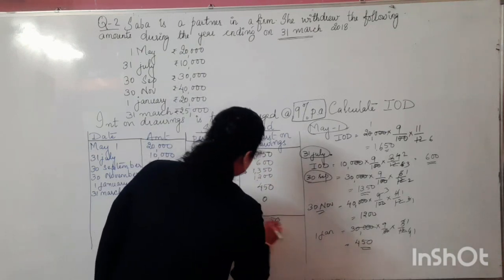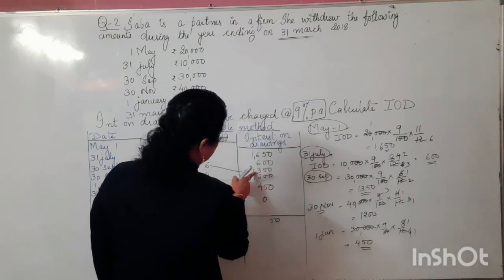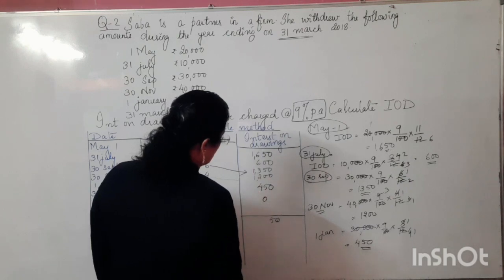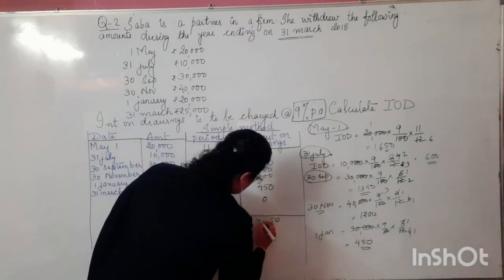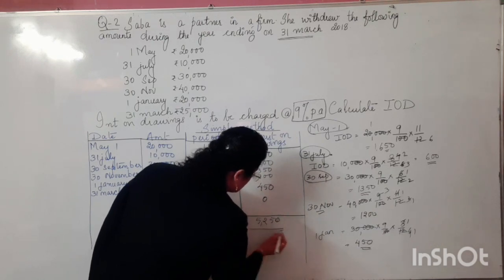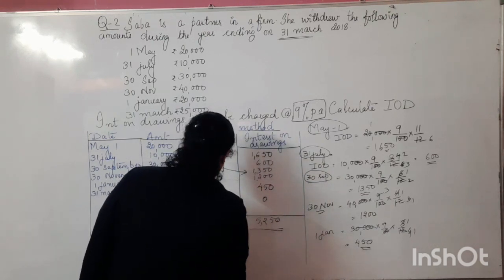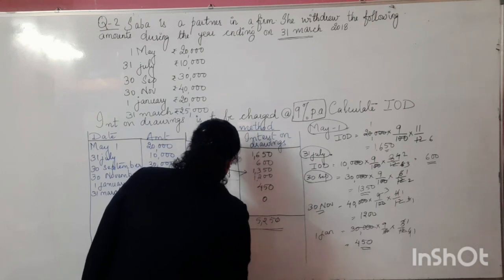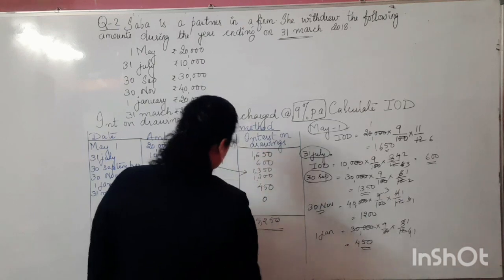Then 12, then 15, 16, 17, 17 plus 4, 21. If we solve it all together, we get the total interest on drawings after adding up the interest we calculated for every amount.